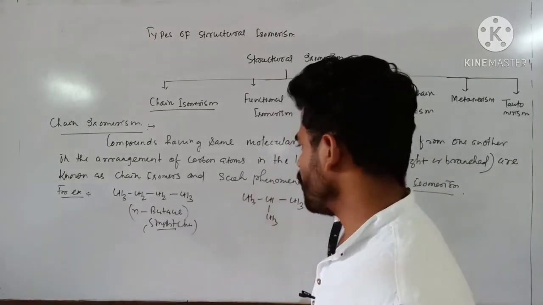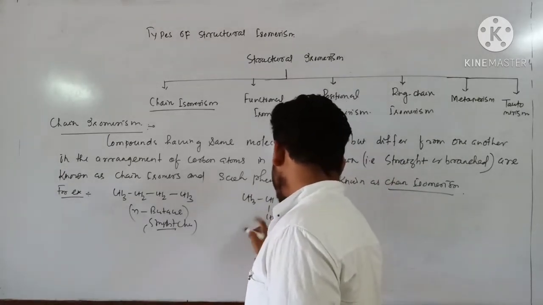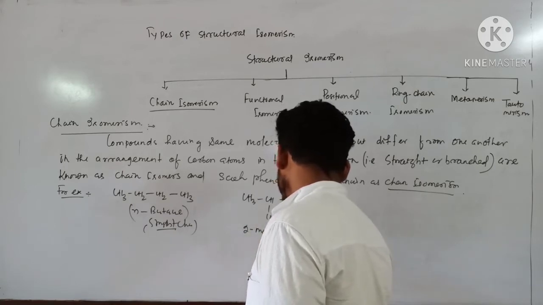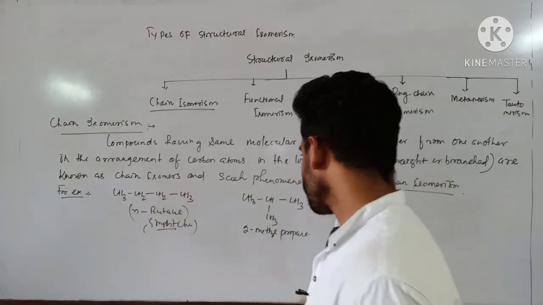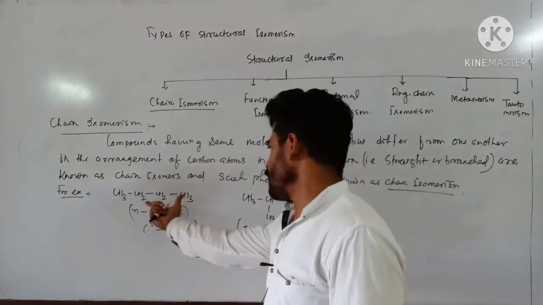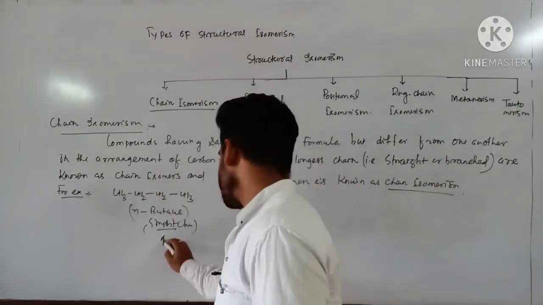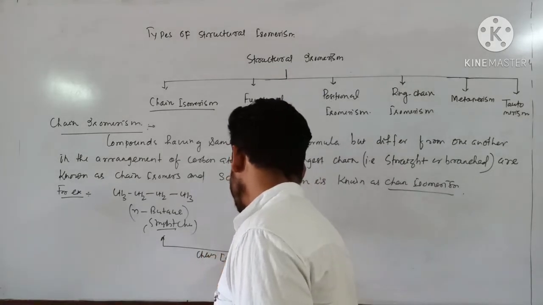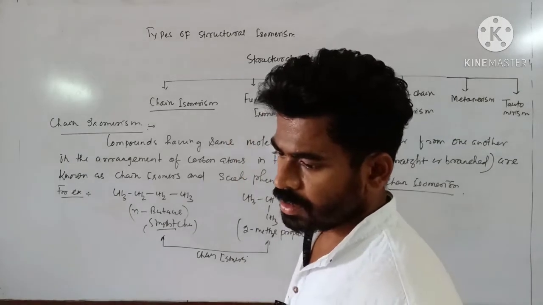So molecular formula same, and this one is 2-methylpropane, or you can say isobutane. Here it is a straight chain, but here the chain is branched. So these two are chain isomers. Clear?